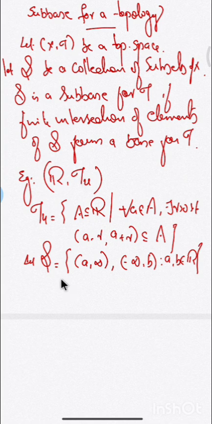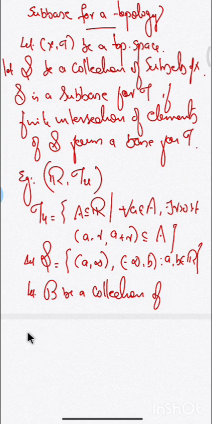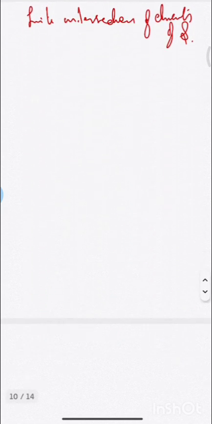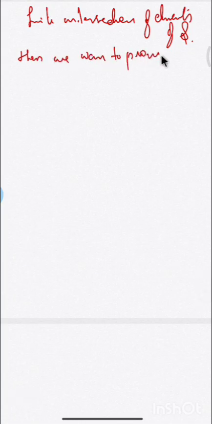So what I want to prove is, let script B be the collection of finite intersections of elements of S. Then we want to prove script B is a base for tau.